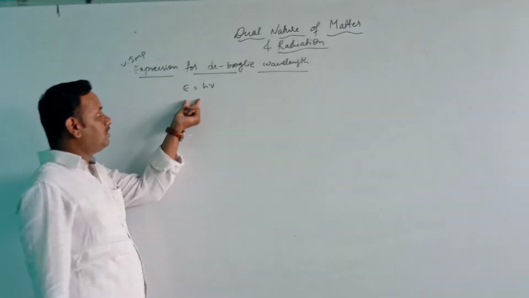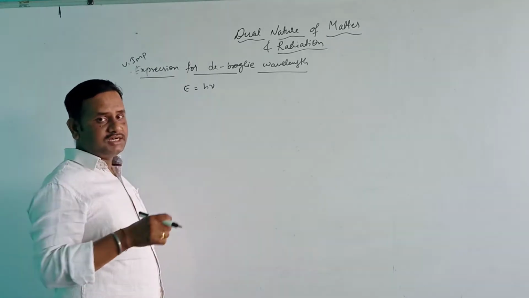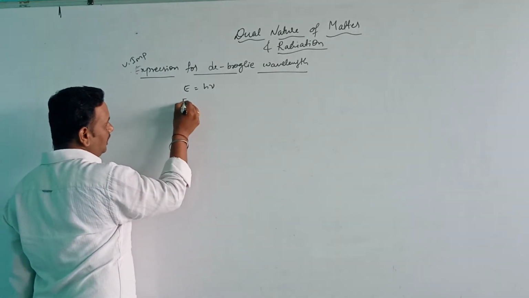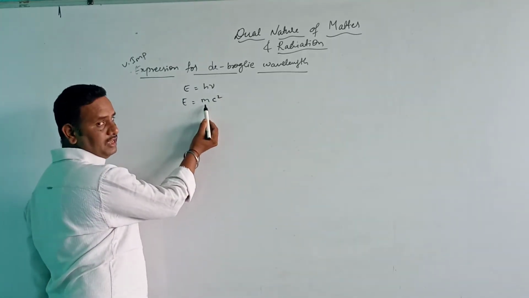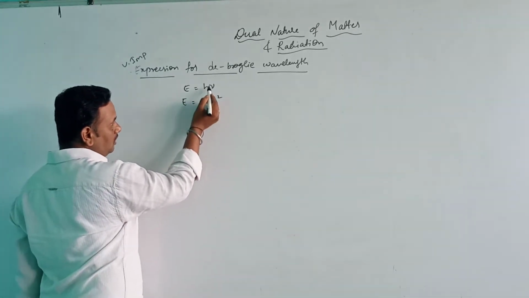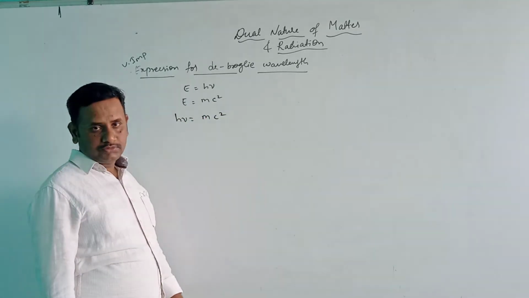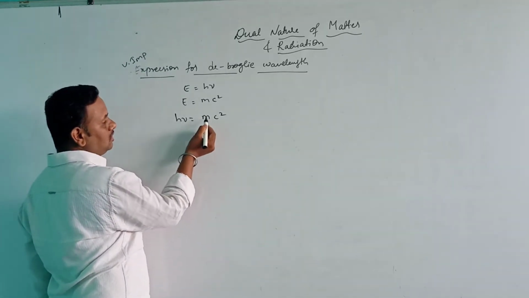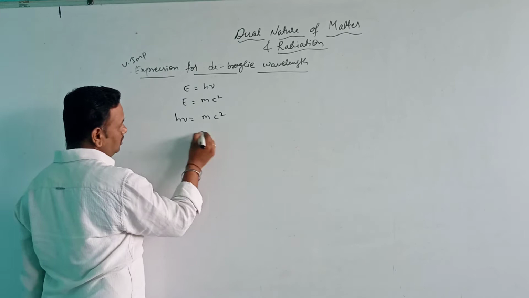Now we consider this photon as a particle having mass m. Then its energy can be written as E equal to mc square, where c is the speed of light. Comparing these two equations, we can write h nu is equal to mc square, where h is Planck's constant, nu is the frequency, m is the mass, and c is the speed of light.